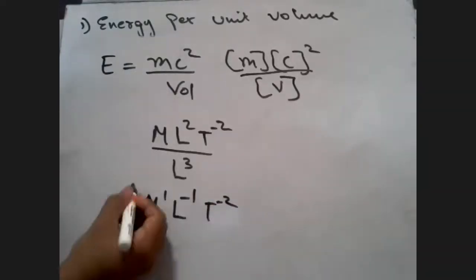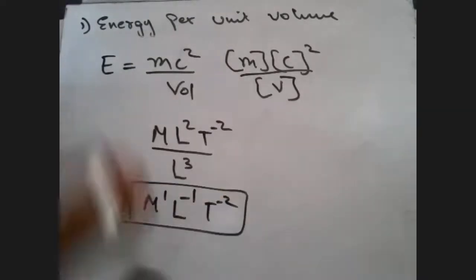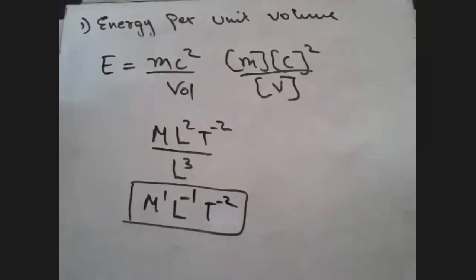So this is energy. Now write this in your books. This is energy per unit volume. Let's look at the second one. The second one was force per unit area.